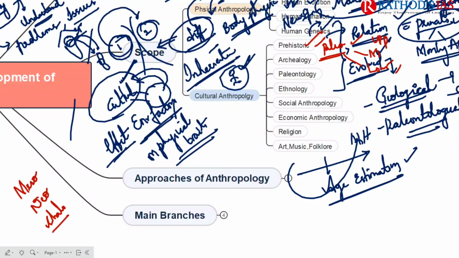Especially in prehistoric archaeology, we are going to study the use of tools. The use of tools is mainly based on what work they were doing. In the Paleolithic period, people were hunters and gatherers. At that time they had weapons to kill animals, right?